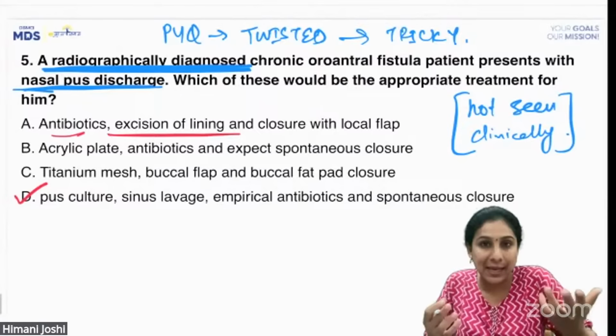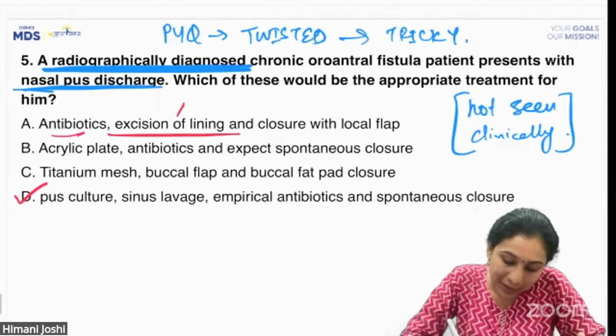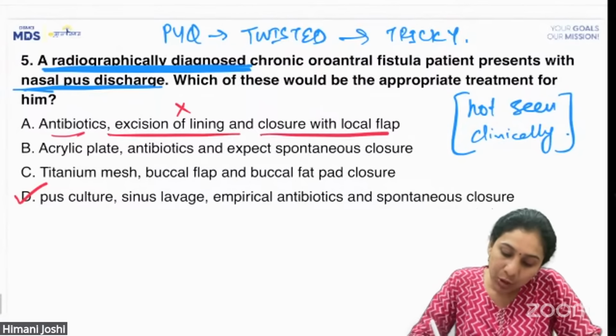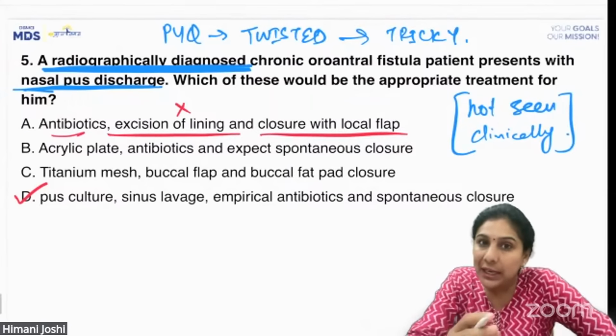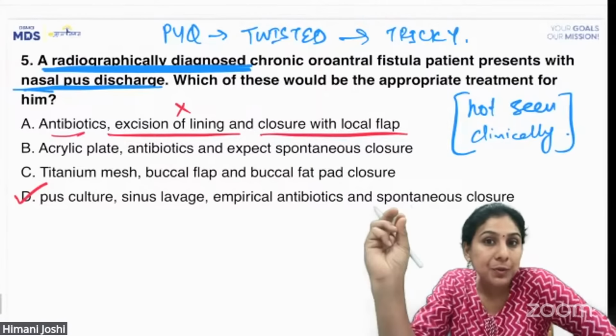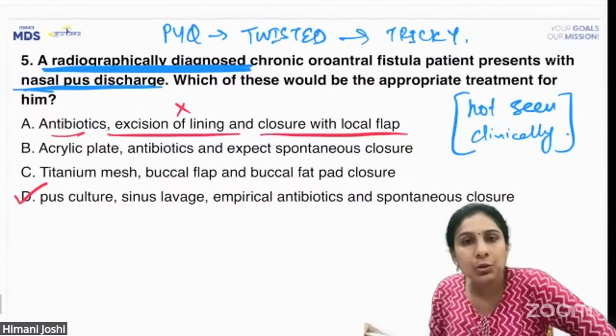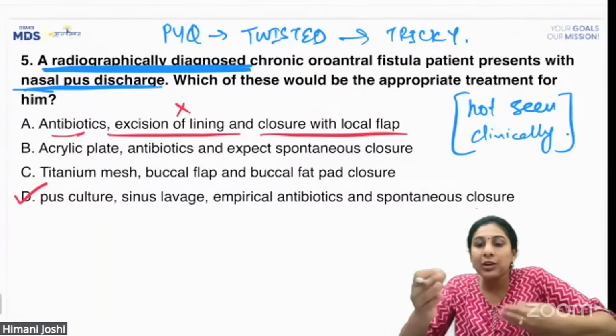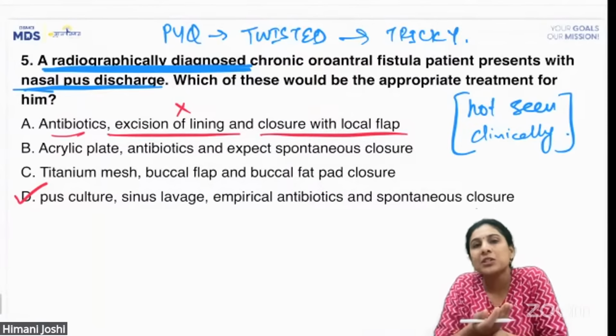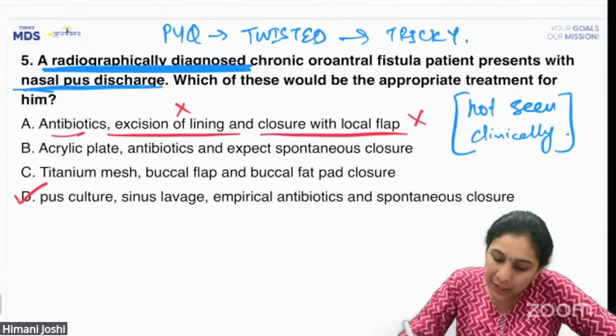What will you excise? All right, so where will you excise the lining? Closure with local flap. Closure of what? You're not able to see it clinically. What you see radiographically is a bony breach. And what you treat the oroantral fistula with is a soft tissue. You don't treat it with a hard tissue. You don't reform the bone there. All you do is close it with a soft tissue. So you don't need this option.